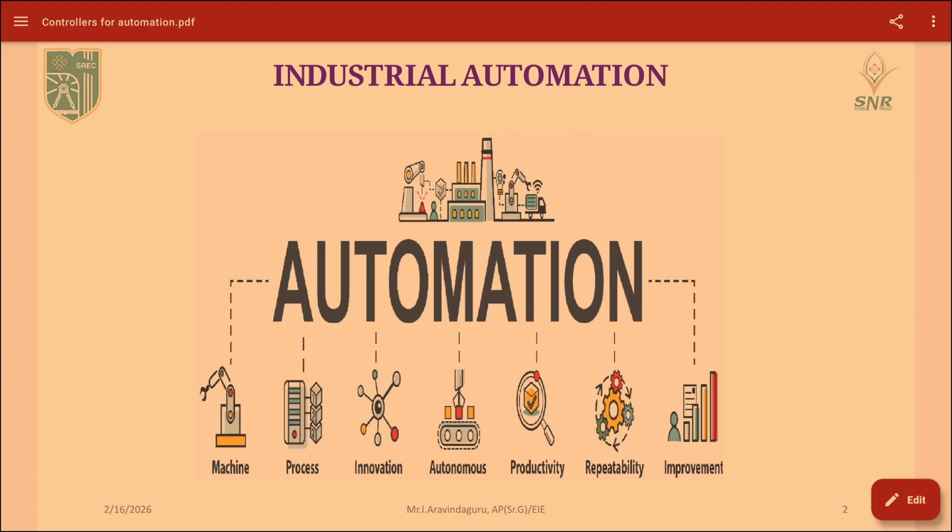AI also gets collaborated here, and autonomous processes are taken over by using automation. Productivity increases, repeatability is achieved through looping processes, and improvement in production happens by using automation in industries.